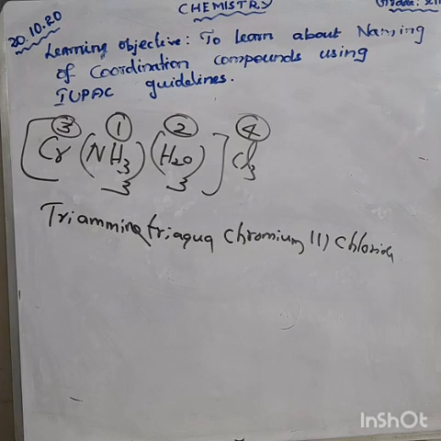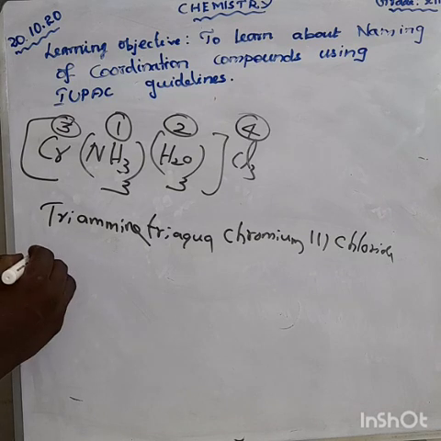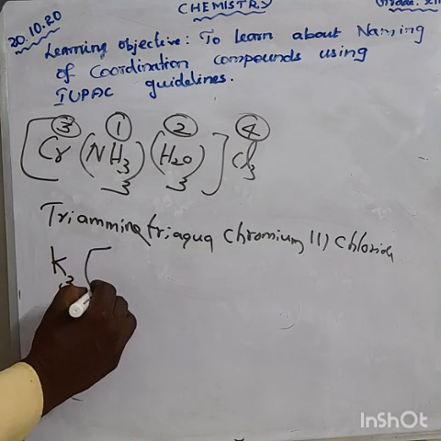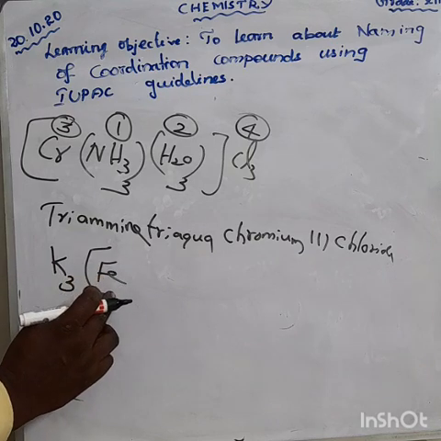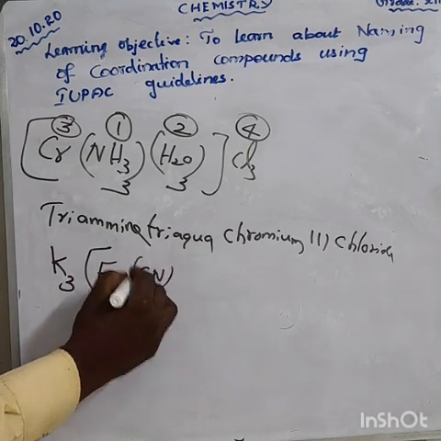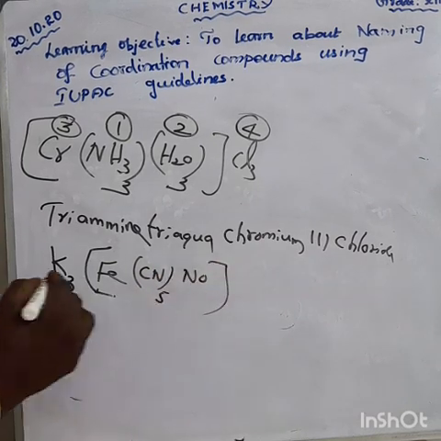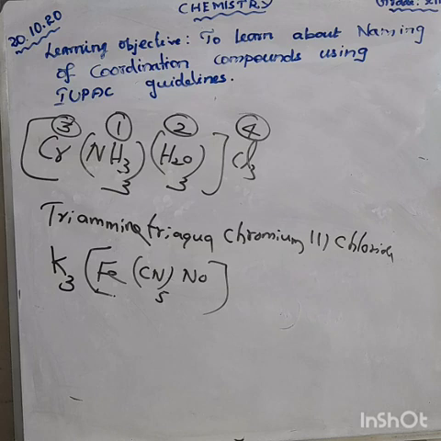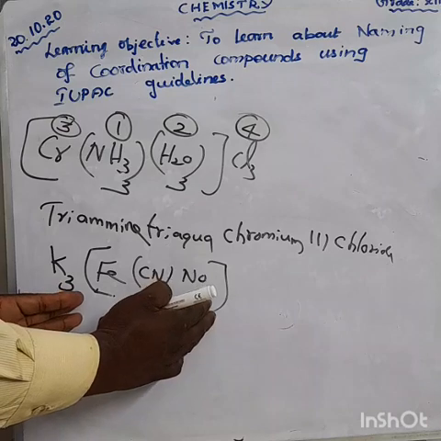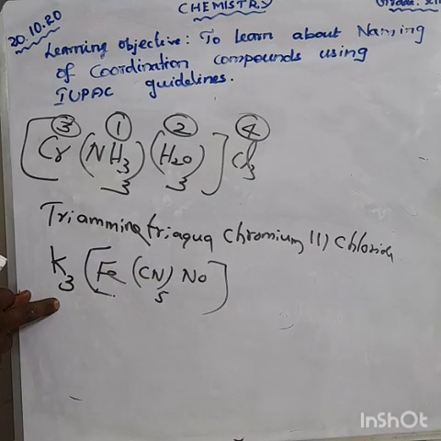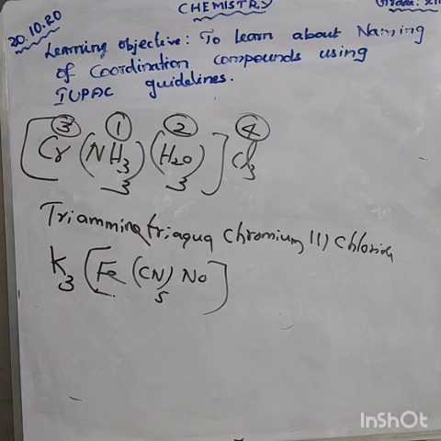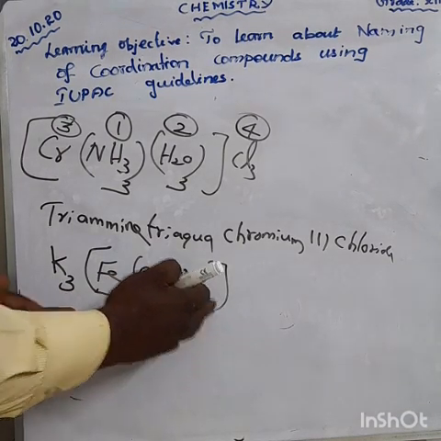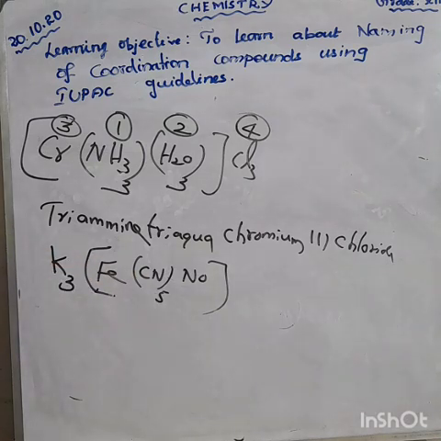Okay. Next one is the 6th one. How can we say the name? K3, Fe, CN5, NO. Here, before the coordination entity, a metal is there. Am I right? Check the previous example. Before the coordination entity, was there any metal there? No. But here, before the coordination entity, there is a metal. So the first priority goes to potassium.